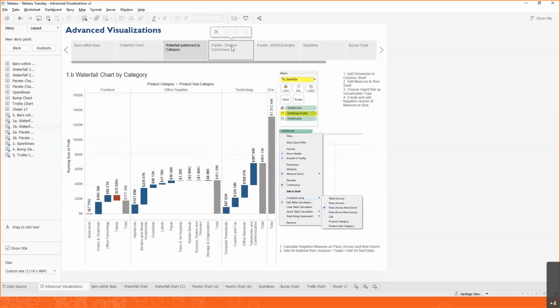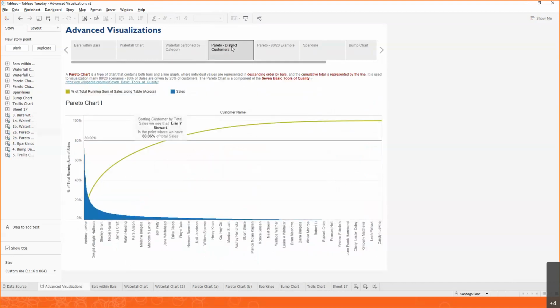All right, now the third one is a really common one. For anything that follows the 80-20 rule, the Pareto rule, which is used a lot in quality analysis, you want to see that information using a Pareto chart. In this case, for example, you may want to see if your top customers, let's say the top 20% of your customers, are the ones that are generating most of the sales for you.